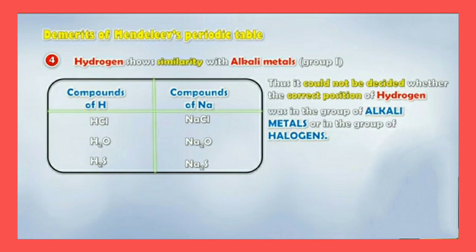So children, it was difficult to decide what would be the correct position of hydrogen. Understood? I hope children, every one of you has understood. So these were the demerits of Mendeleev's periodic table.